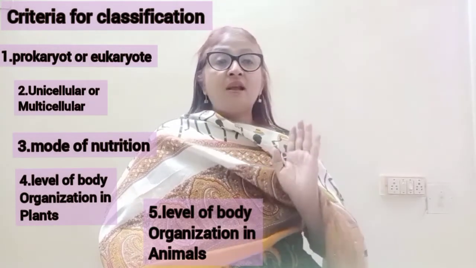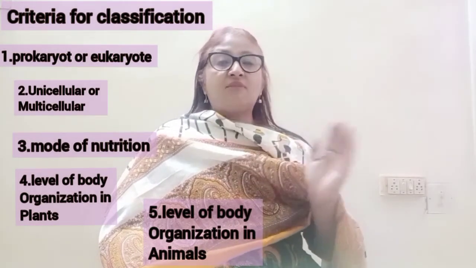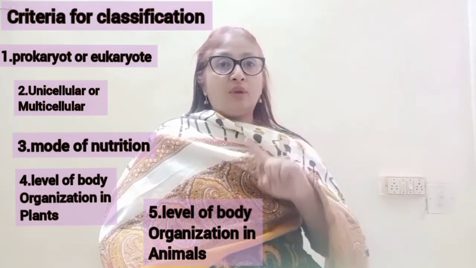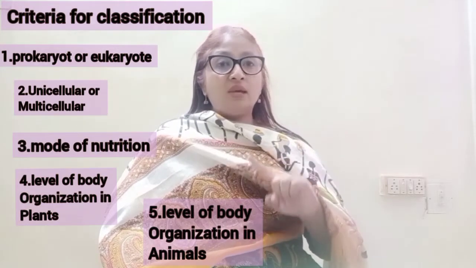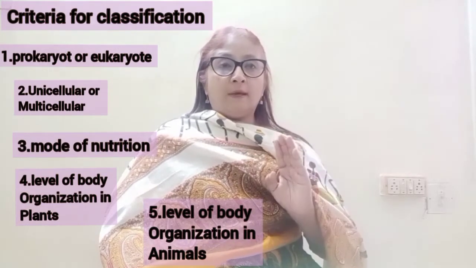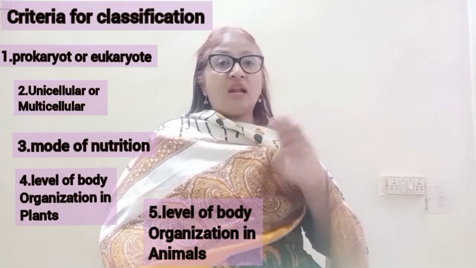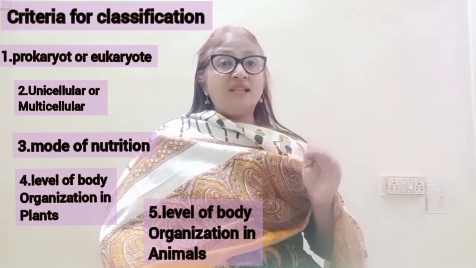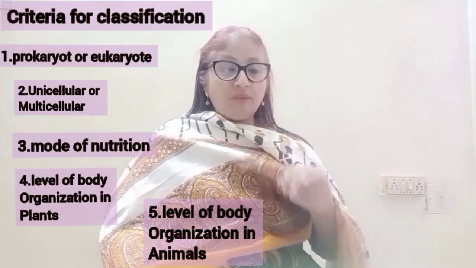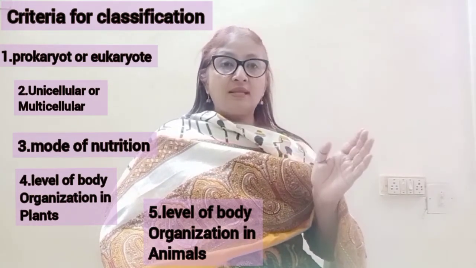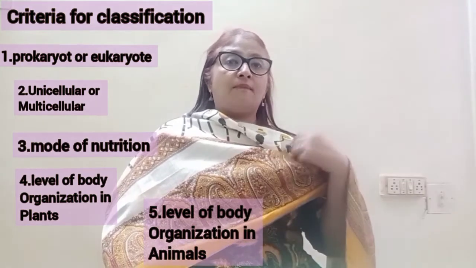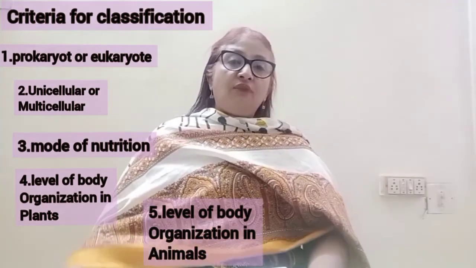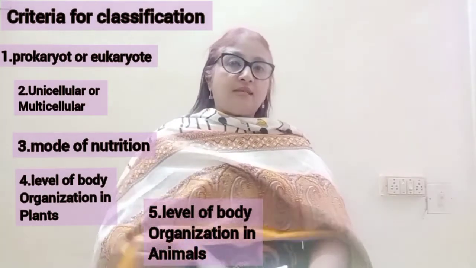So thus we have seen 5 points on the basis of which we can classify organisms. First one, whether eukaryote or prokaryote. Second, unicellular or multicellular. Third, mode of nutrition, heterotrophic or autotrophic. Fourth, body organization in plants, simple to complex. Fifth one, body organization in animals from simple to complex. So these are the 5 points on the basis of which we can classify organisms.